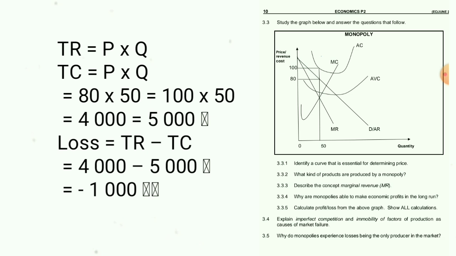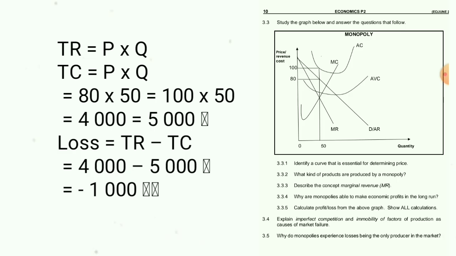And then if you want to calculate the loss, you say TR minus TC. Then you say 4,000 minus 5,000, which is negative 1,000. That's a loss. That simply means we lost 1,000. And if you want to calculate the TC, you say price multiplied by quantity, which is 100 multiplied by 50, the quantity, which equals 5,000. I'll show them on the screen anyway.